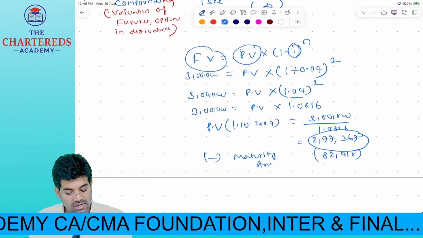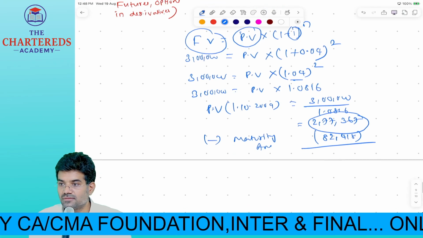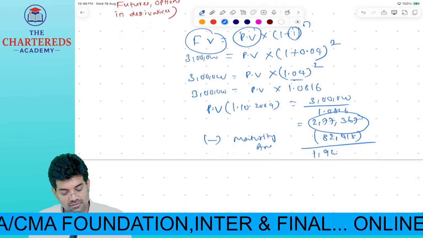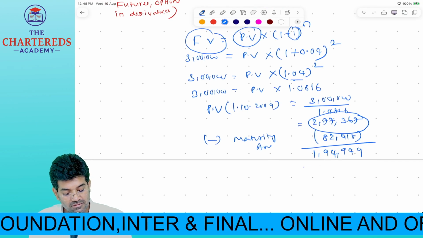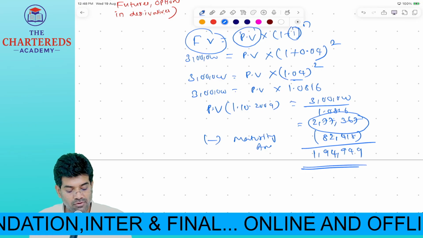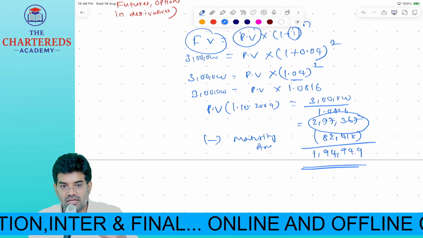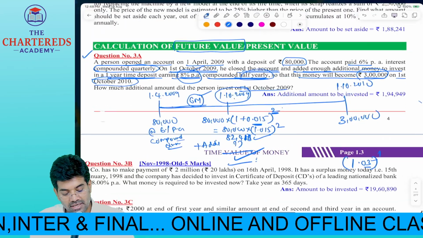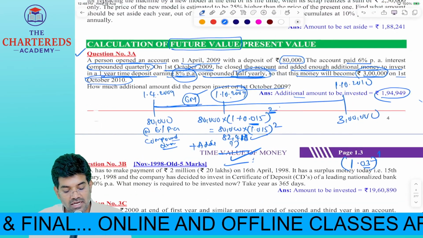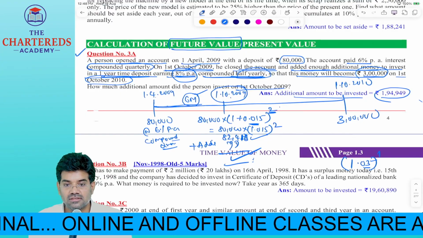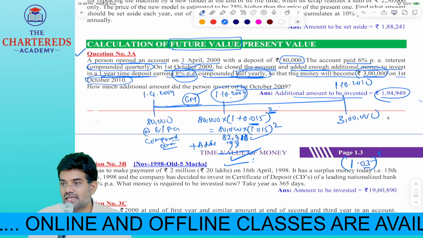82,418 తీసేస్తే మనకి వాడు ఎంత కాంట్రిబ్యూట్ చేసిండో తెలుస్తుంది. 940. This is approximately 1,94,949 rupees he added on that particular day. Okay, that is the amount he added, additional amount he added here, so that he got 3 lakhs.